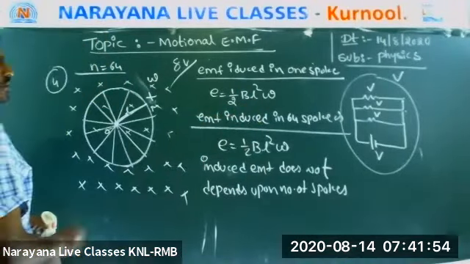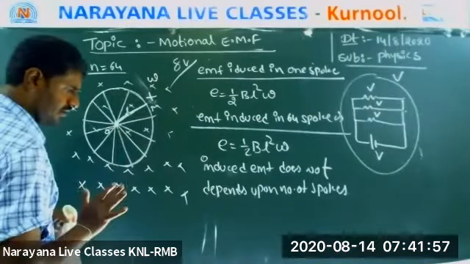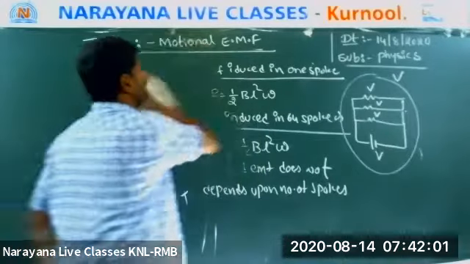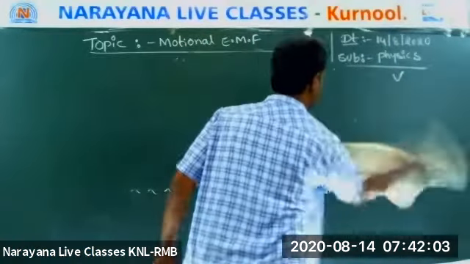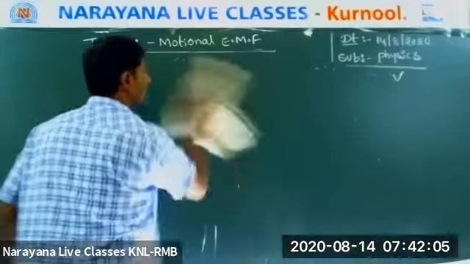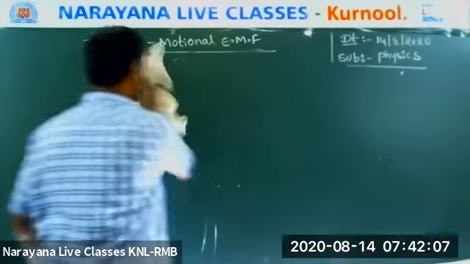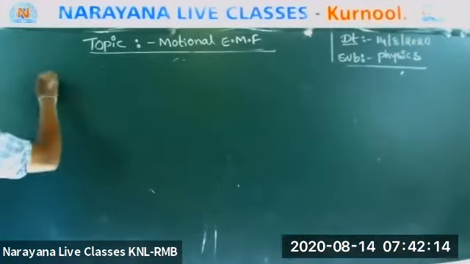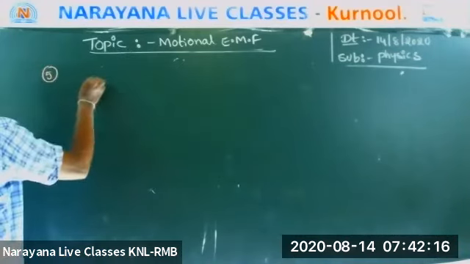Everyone listen. Last application in this concept. Here I am considering a circular disc.